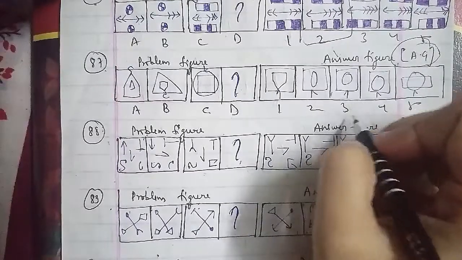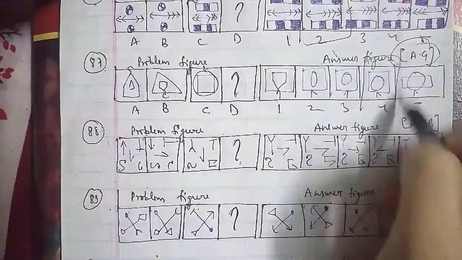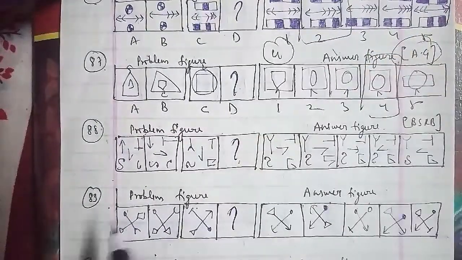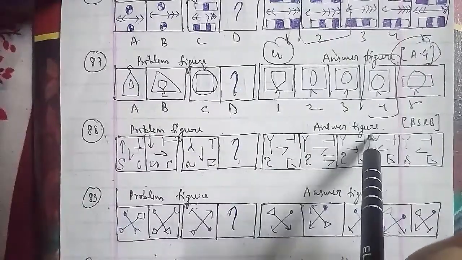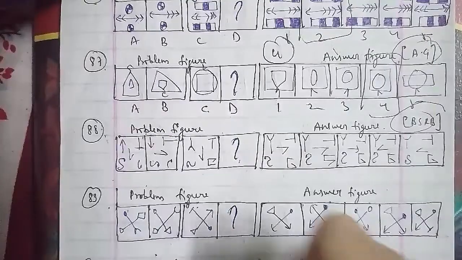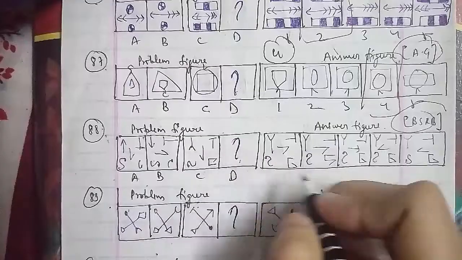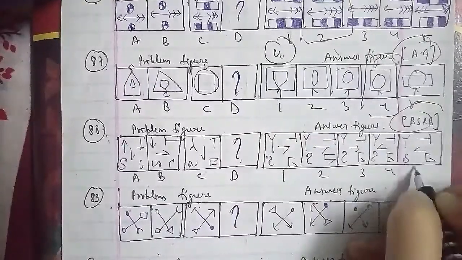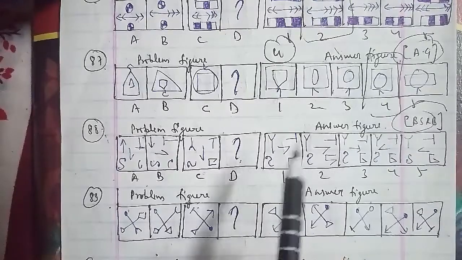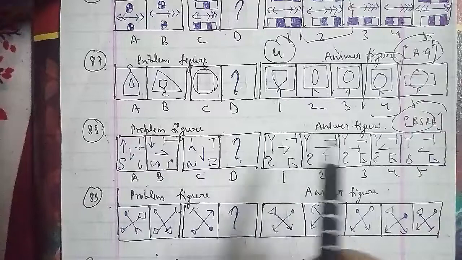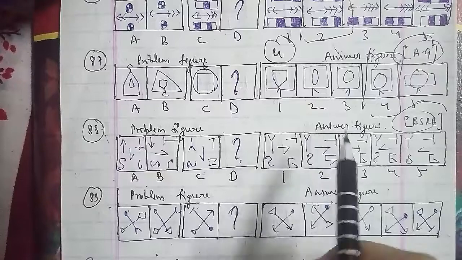Let's go ahead with the 88th question of the session. These were the problem figures and these were the answer figures, which have been asked in the BSRB question paper, named A, B, C, D. We have to find the figure D among 1, 2, 3, 4 and 5 respectively. In this case, the symbols in the upper left and the lower right corner get inverted, and the symbols in the upper right and the lower left corner rotate 90 degrees clockwise, while the symbol at the center rotates 90 degrees anti-clockwise. So the missing figure, the first figure, will be the right answer for this question as well.